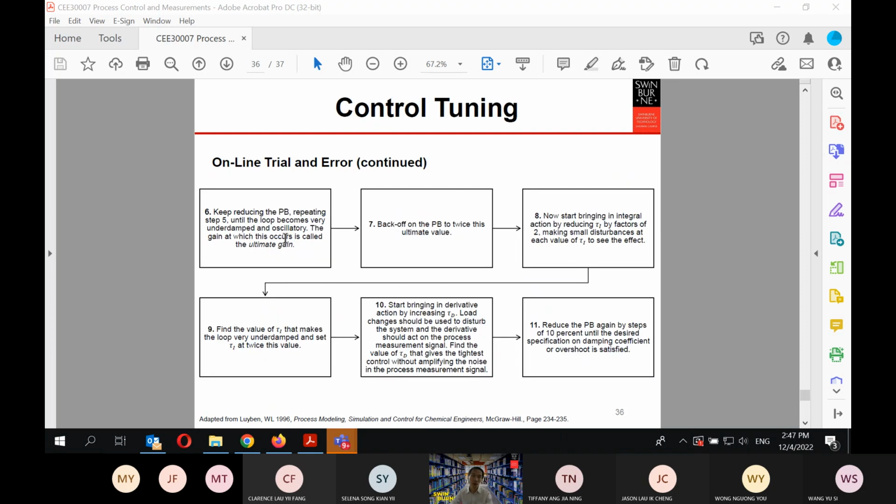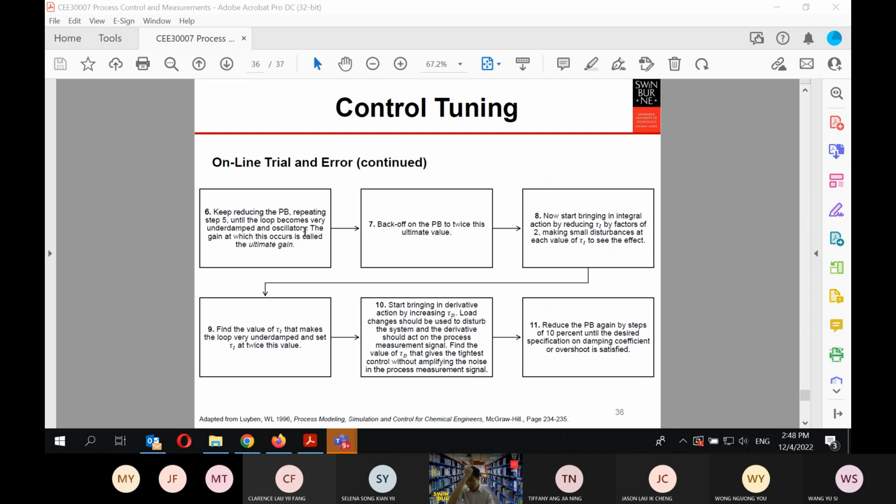Then you keep reducing the PB until the loop becomes very underdamped and oscillatory. When you achieve that oscillatory behavior, that's what you call the ultimate gain.